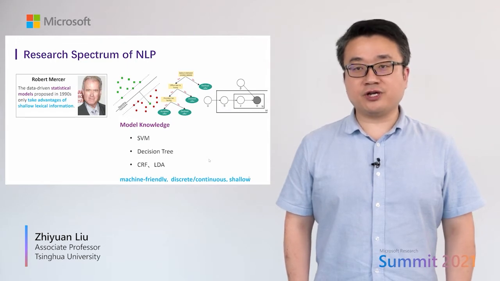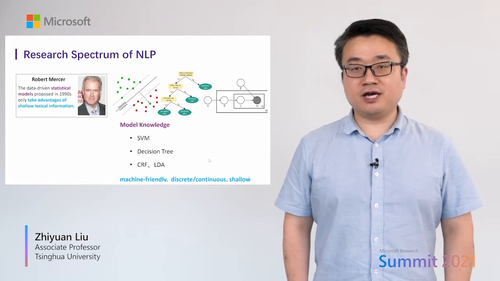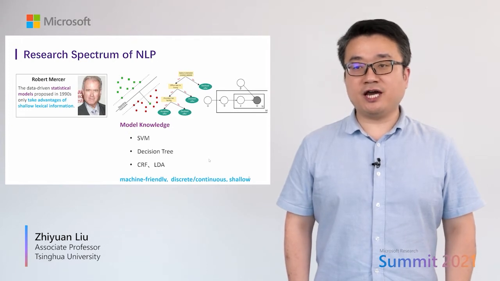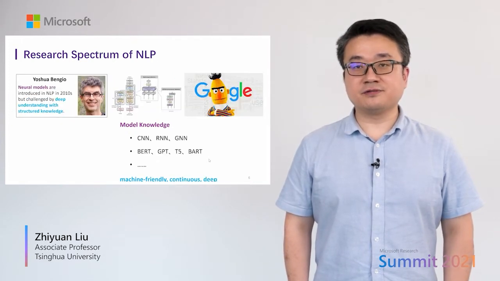We can actually regard the learned patterns in machine learning models as a form of knowledge for language understanding, named as model knowledge. As compared to the human-friendly symbolic knowledge, the machine-friendly model knowledge usually has better generalization.